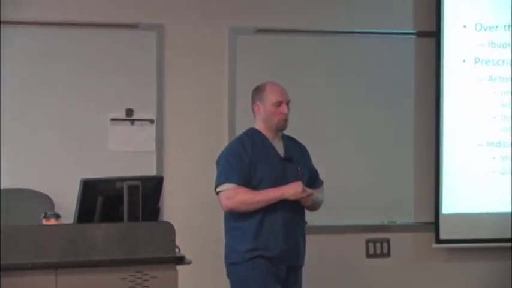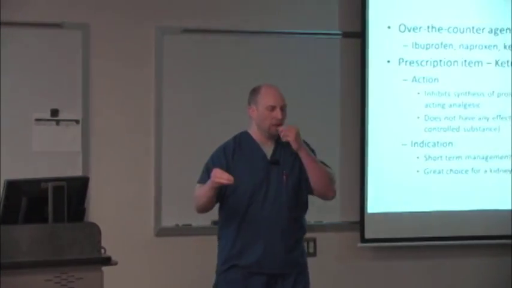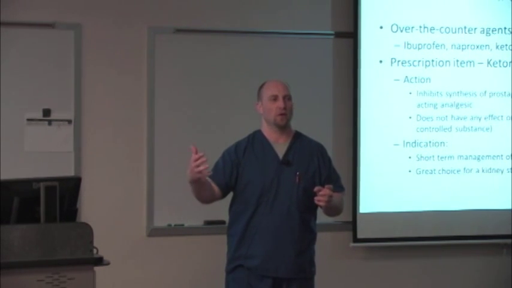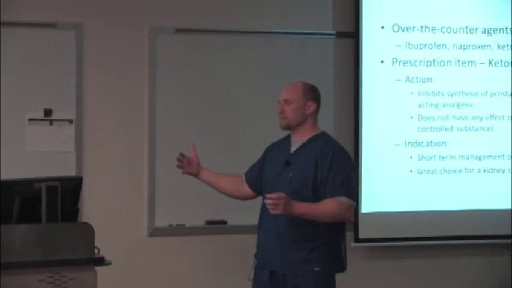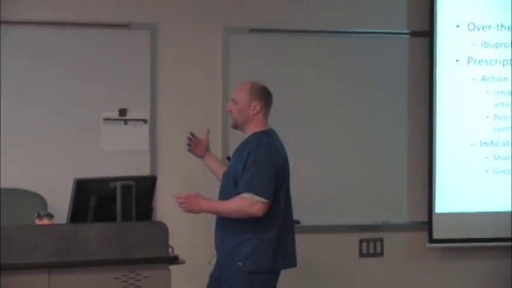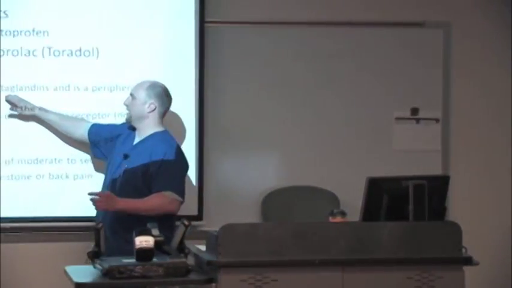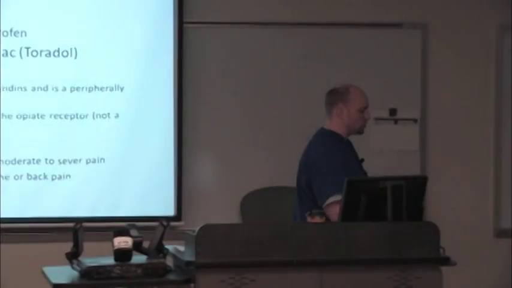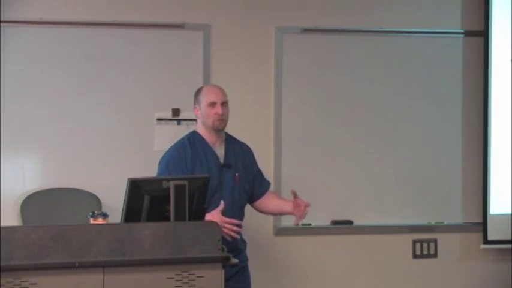They work peripherally by decreasing the amount of prostaglandins that you produce. So they decrease this inflammatory cytokine that we have called prostaglandins. Inflammatory, so if you injure your knee, it swells up. You take an anti-inflammatory like ibuprofen, it's going to inhibit those prostaglandins, and the swelling in the knee goes down.